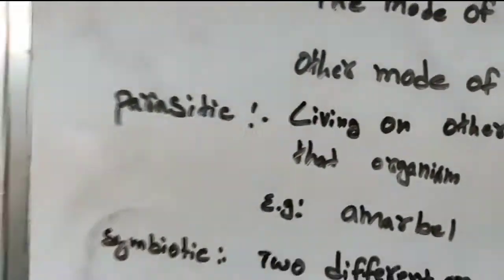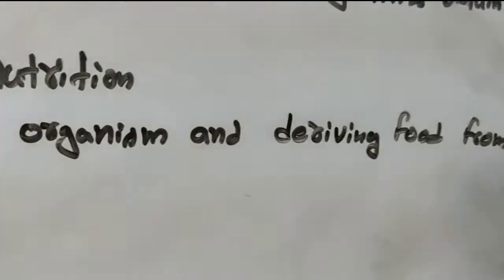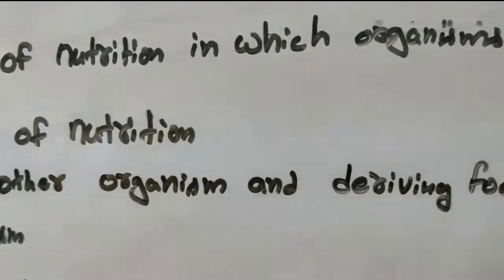So what is parasitic mode of nutrition? Living on another organism and deriving food from that organism is known as parasitic mode of nutrition.